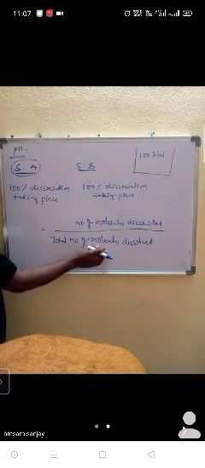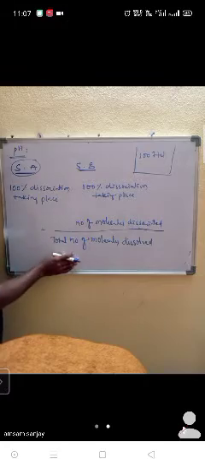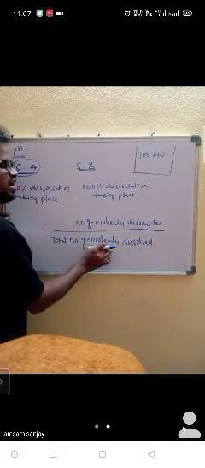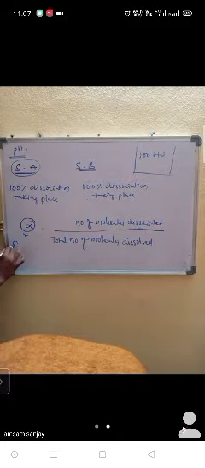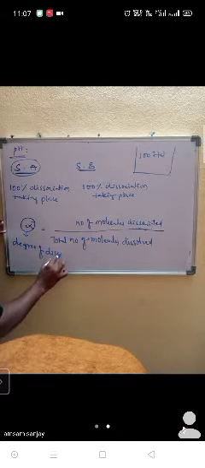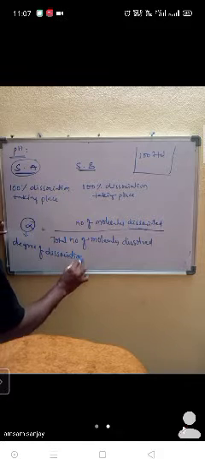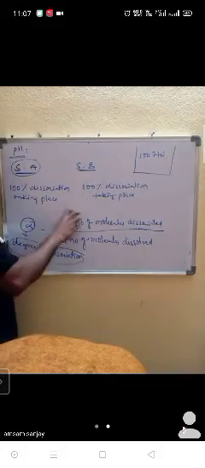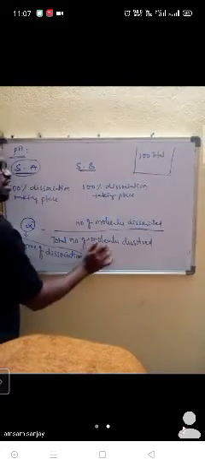This ratio of the number of molecules dissociated by the total number of molecules dissolved we call alpha. What is this alpha? It is nothing but the degree of dissociation.